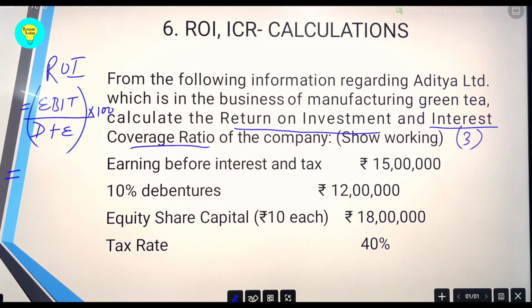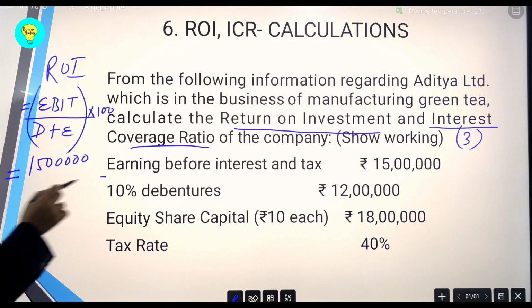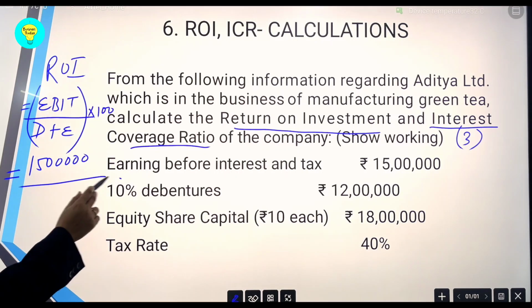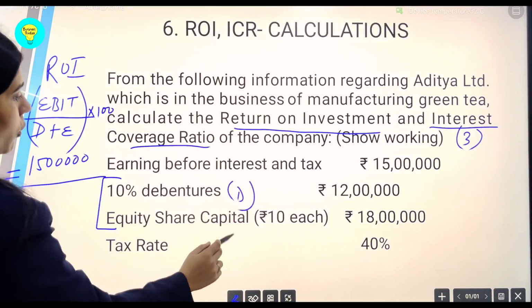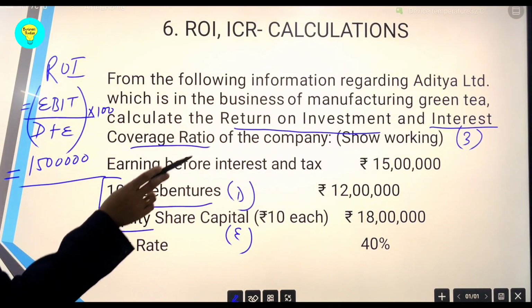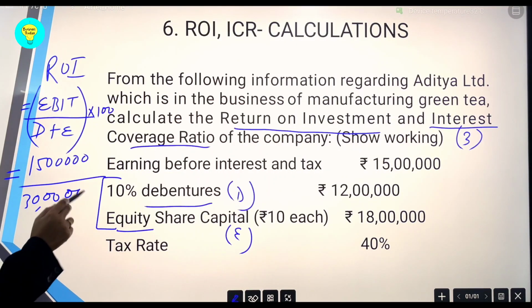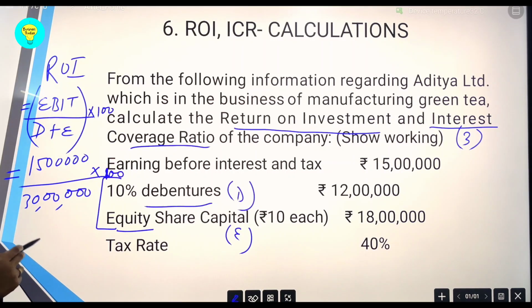So going by this formula, EBIT is clearly given here as 15 lakh, and out of this we are supposed to calculate the total capital investment, which is nothing but D, the debt component, and E, the equity component in the business. So D plus E, 12 lakh plus 18 lakh, comes out to be 30 lakh. So with this calculation into 100 for percentage, it comes out to be 50%, the ROI of the business.